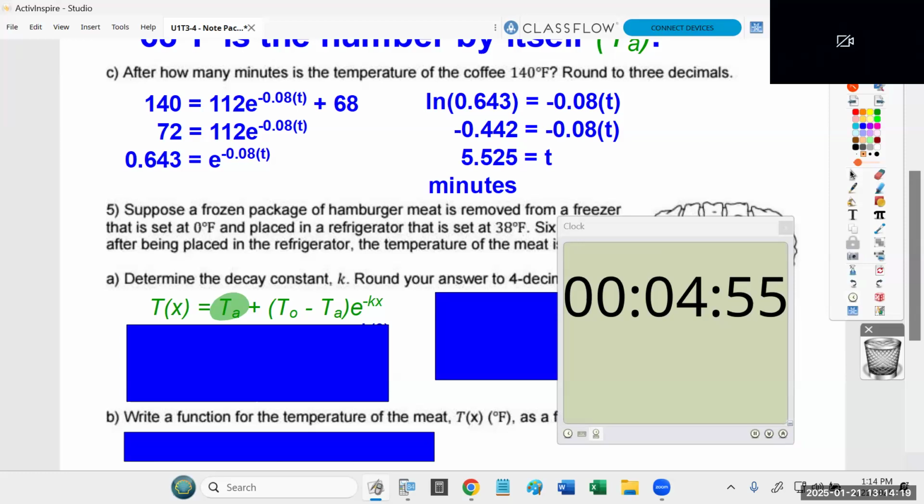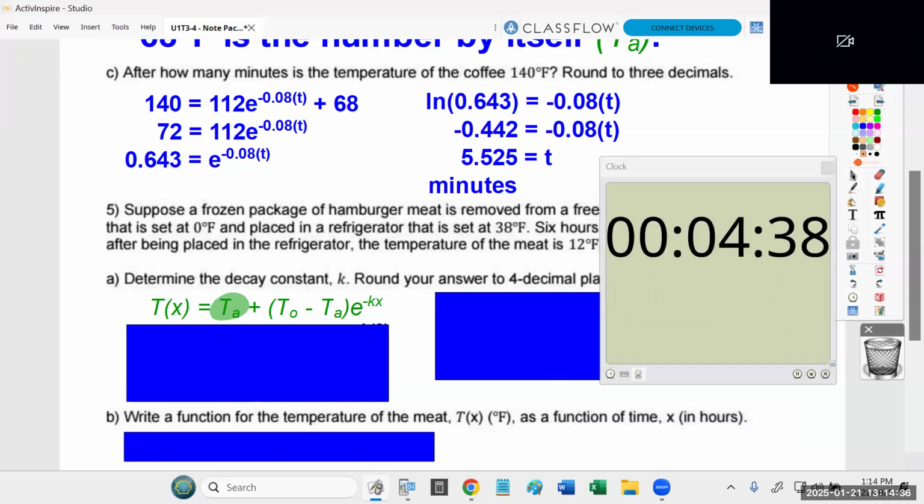Some of you are probably faster than that. You could get to B and C. But minimally, you should be able to read the problem, set up the equation, and solve A. In 2 minutes, I'll give you half of my work to part A, just so you have a way of checking, am I on the right path? Am I doing this correctly? Okay, get going, folks. This is the only thing I'm asking you to do without my help today. Try to complete problem number 5, part A.